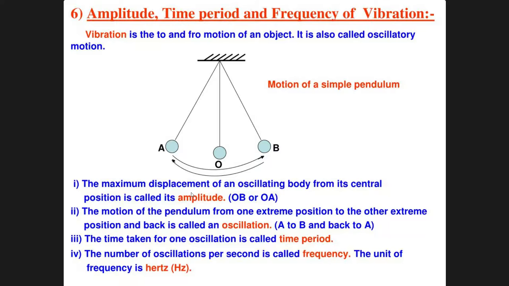The maximum displacement of an oscillating body from its central position is known as amplitude. Now the motion of a pendulum from one extreme position to the other extreme position and back, where the extreme positions are A and B, is called an oscillation. The time taken for one oscillation is known as time period, and the number of oscillations per second is known as frequency, and the unit of frequency is hertz.